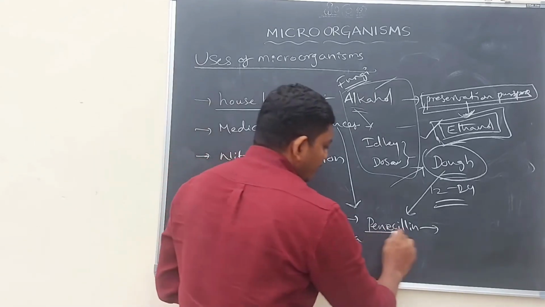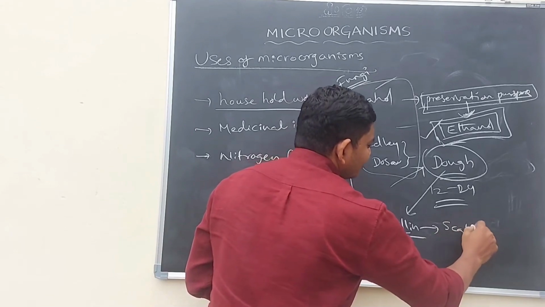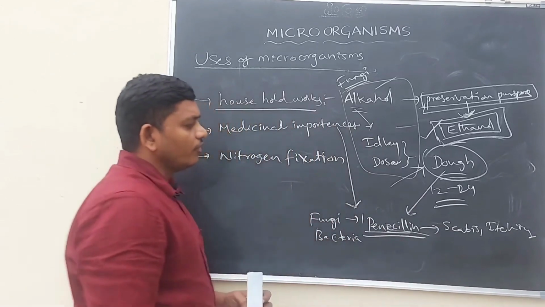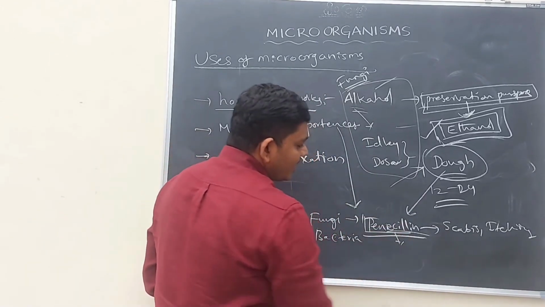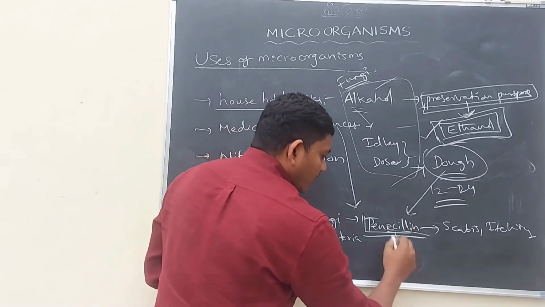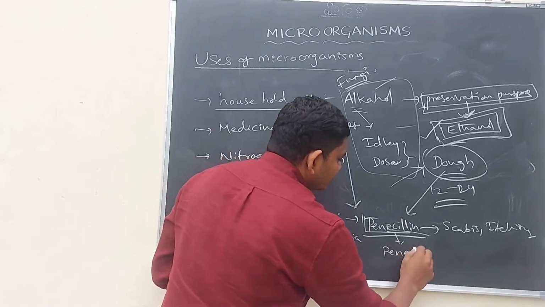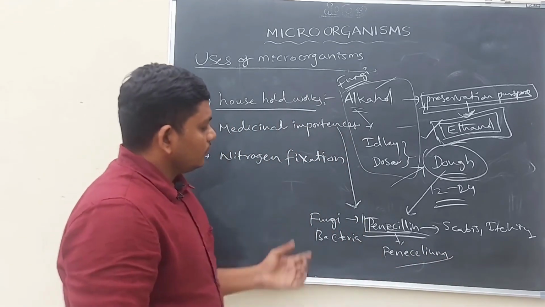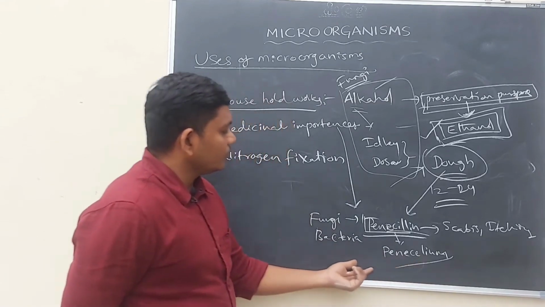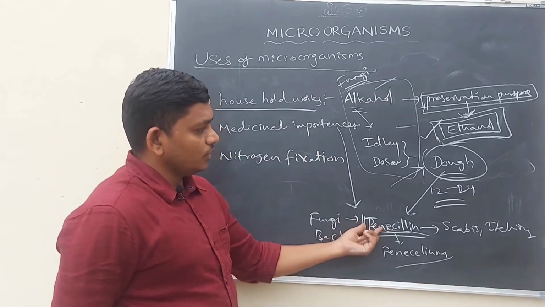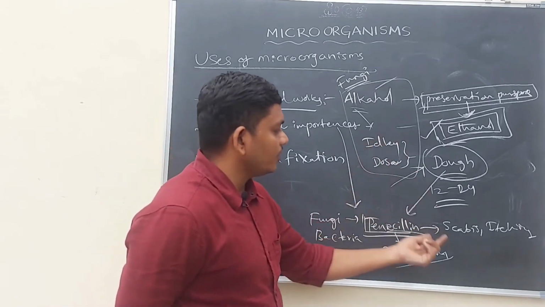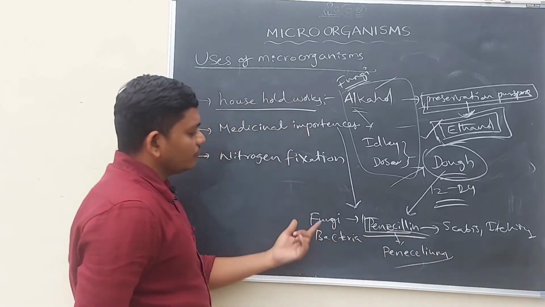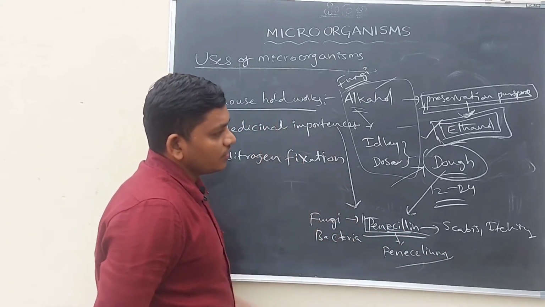For the preparation of this medicine, the fungus penicillium is required. So the fungus penicillium is helping in the preparation of penicillin medicine, which is helpful for the treatment of scabies and itching. So some fungi are useful for the preparation of medicine.